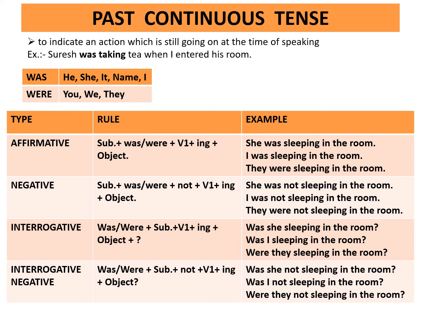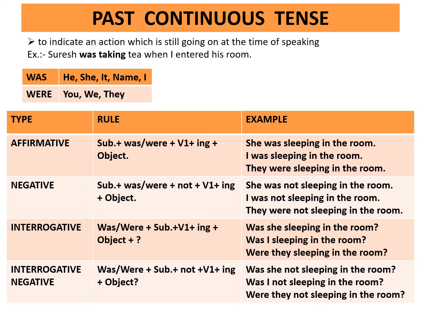Negative. Rule is subject plus was or were plus not plus first form of the verb plus ing plus object. Example, she was not sleeping in the room. I was not sleeping in the room. They were not sleeping in the room.